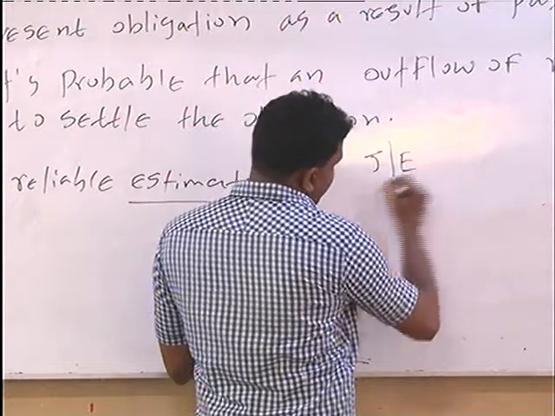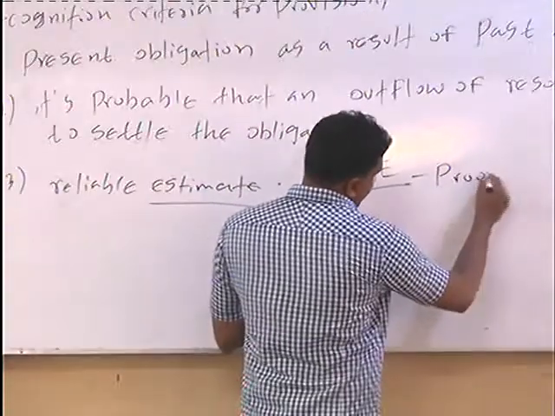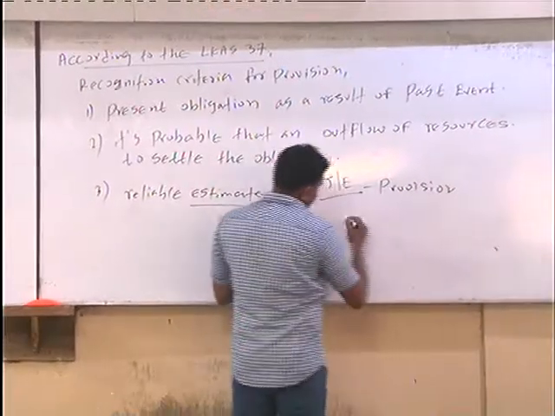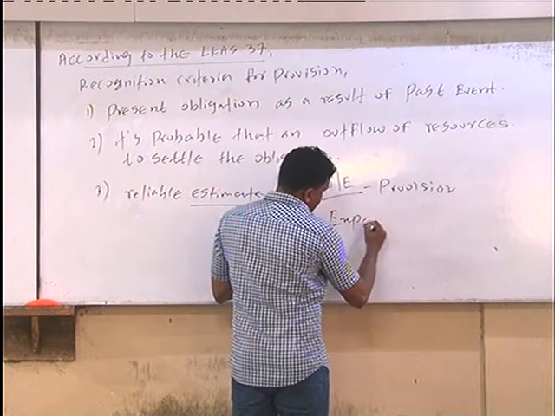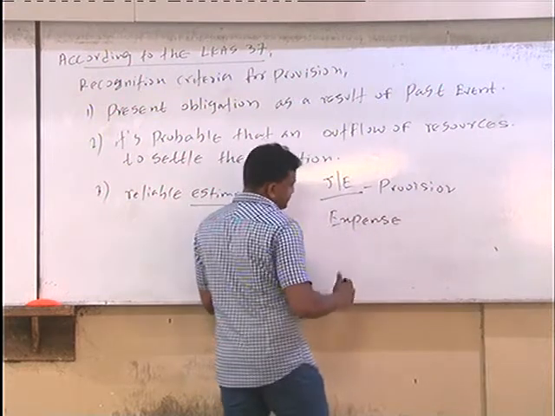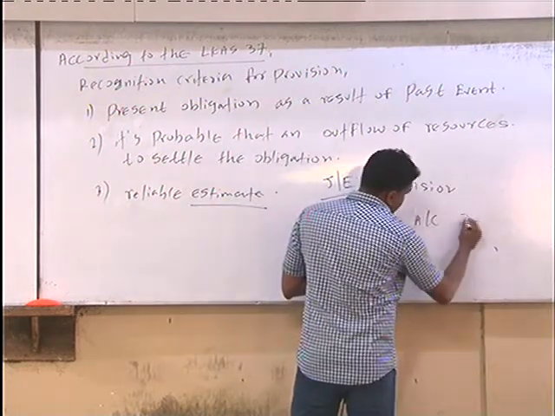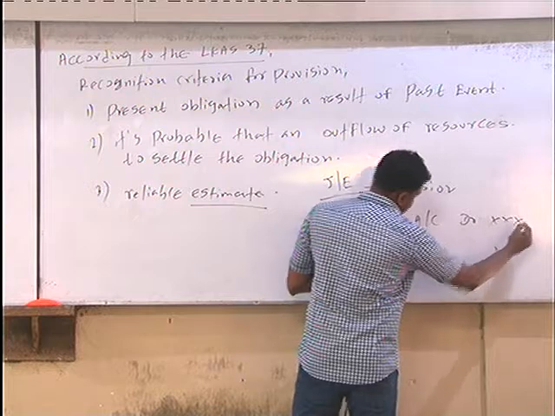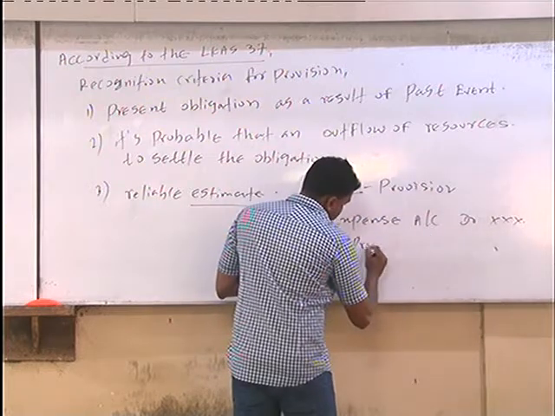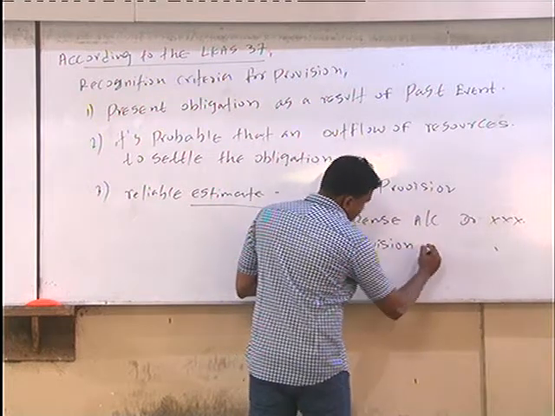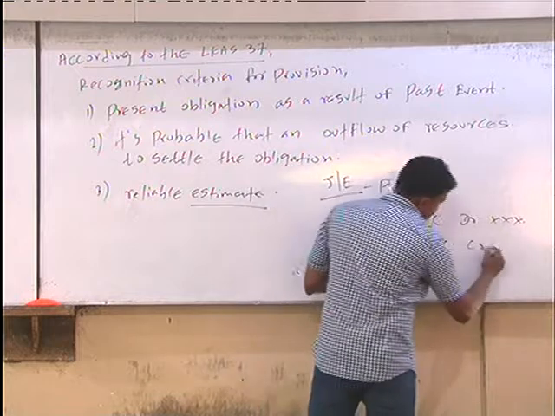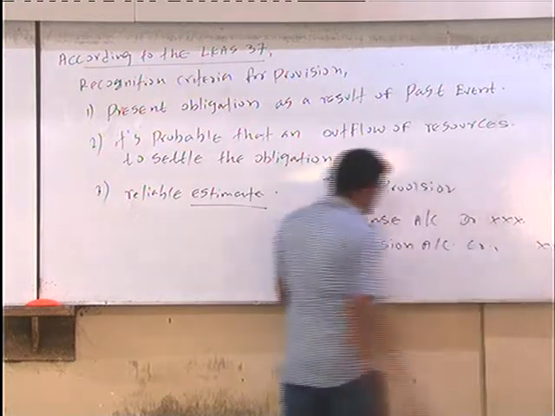So when you apply any provision in accounting, what is the general accounting treatment? The expense account should be debit, and the provision account should be credit, right?